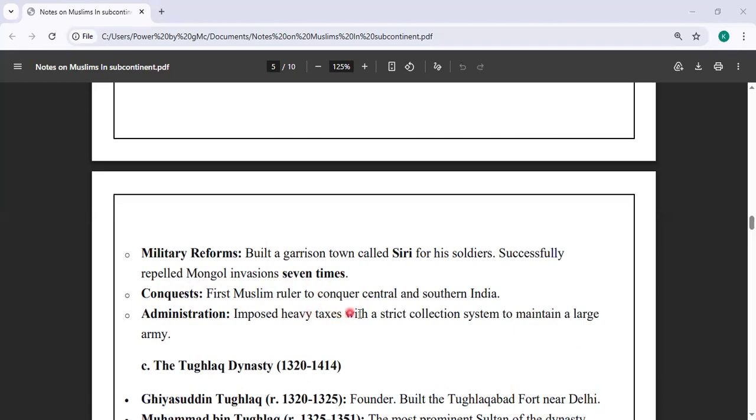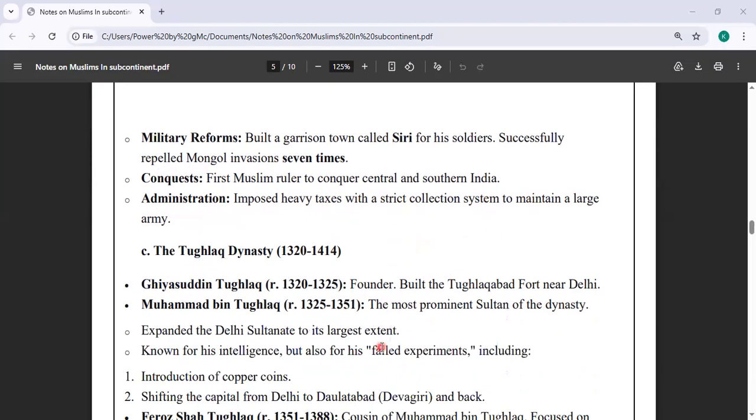He was the first Muslim ruler to conquer central and southern India, and his administration imposed heavy taxes with a strict collection system, so it was very difficult for people there. Then the Tughlaqs took over the power.